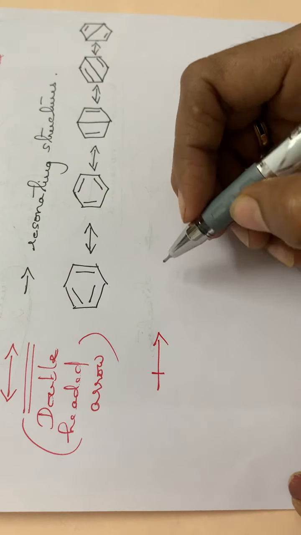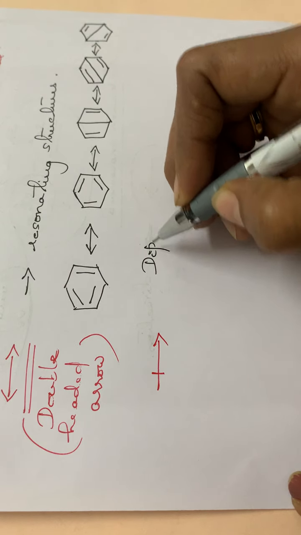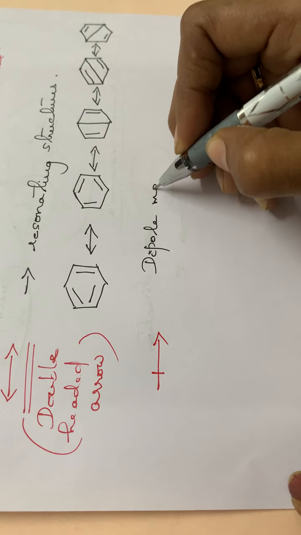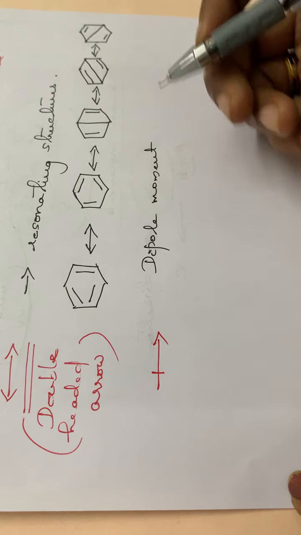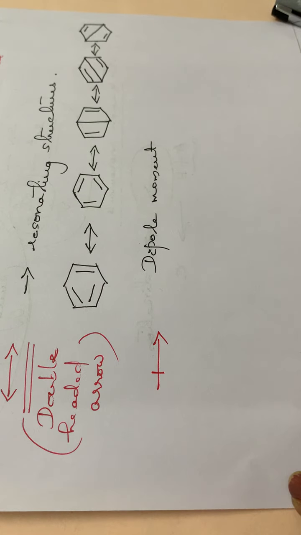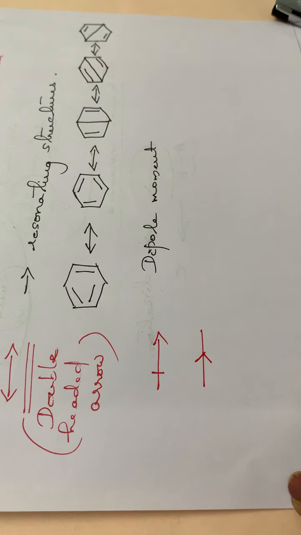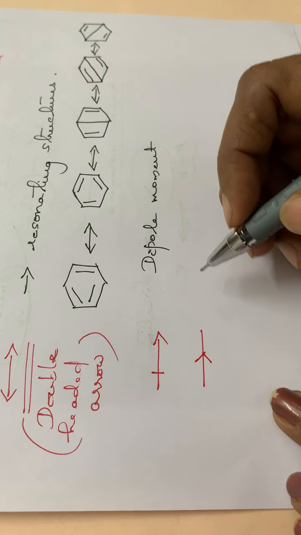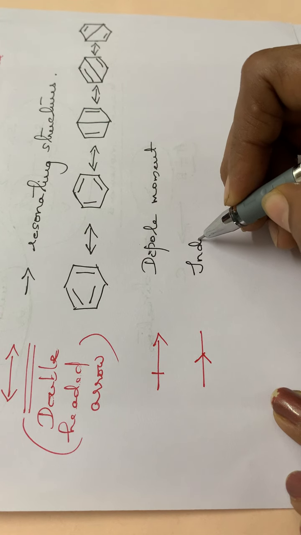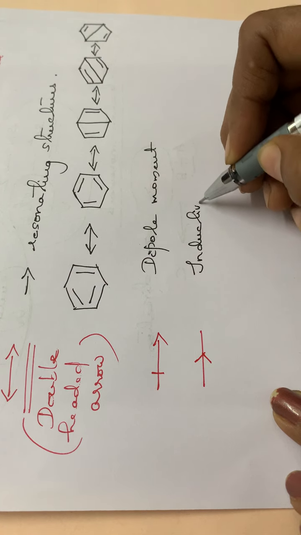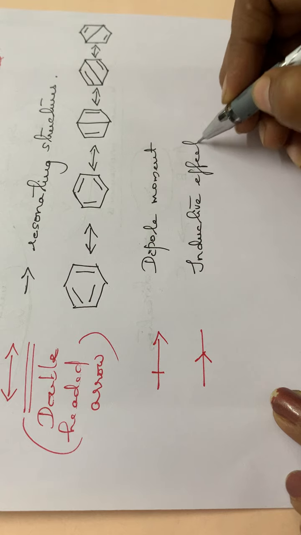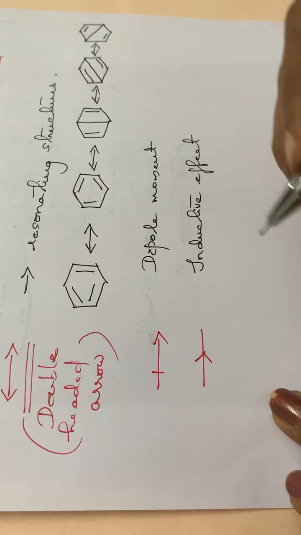Then some other arrows which are normally used, the first one is like this. This type of arrow indicates the dipole moment. Then the next type of arrow is like this, with the arrow mark in the middle. Okay, so this type of arrow represents the inductive effect. Inductive effect, this you have to study in detail.